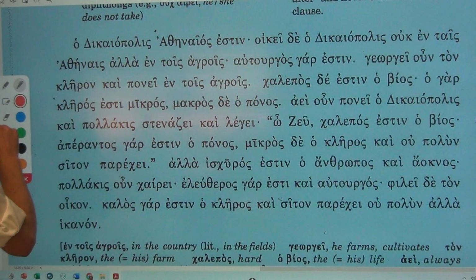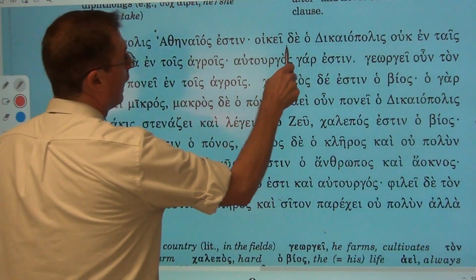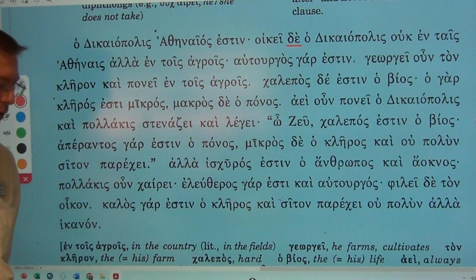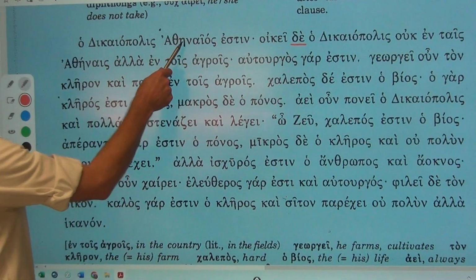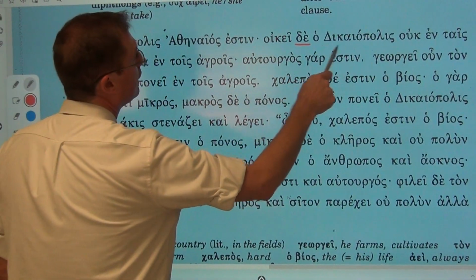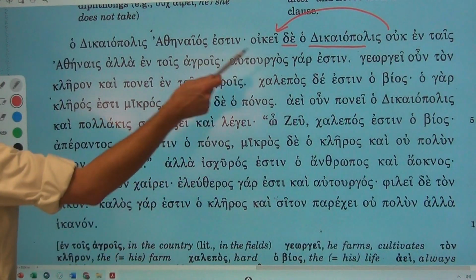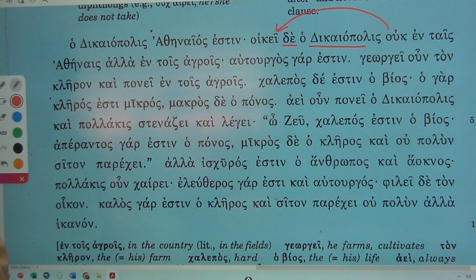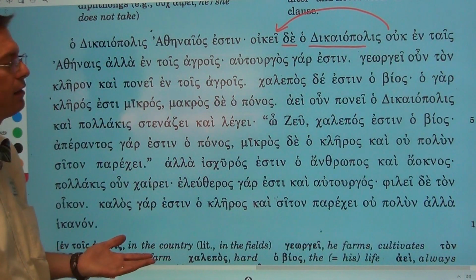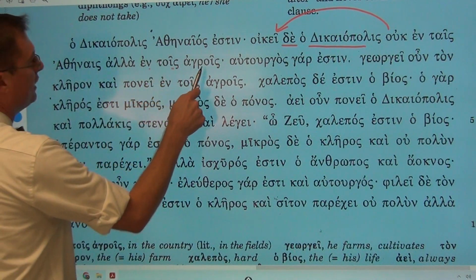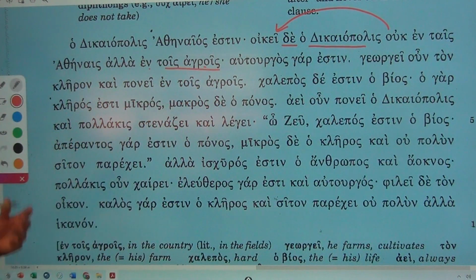This, remember, is a semicolon. A semicolon is going to be a raised dot. De. Now, de means and or but; when it is showing a contrast, we are going to go with, obviously, but, because we have here Athenian, but Decapolis does not live in Athenaze, in Athens, and you don't have to say the. So in Athens he does not live, but in the fields. The fields means like the country, or, you know, out on a farm somewhere.